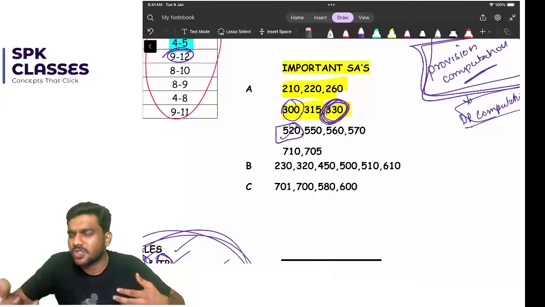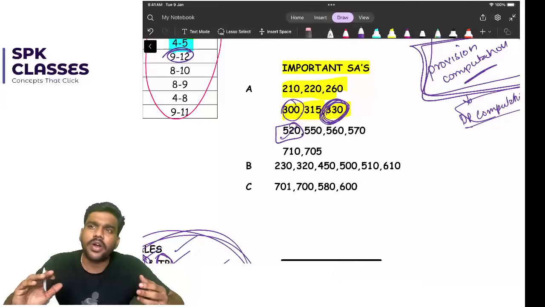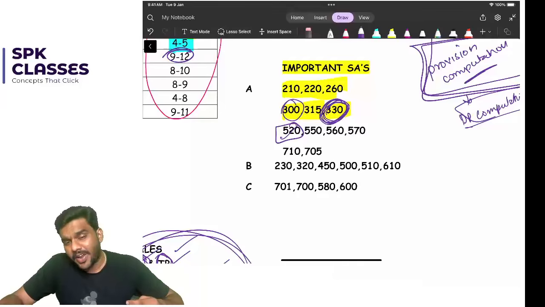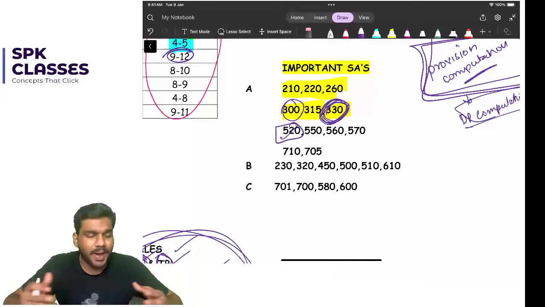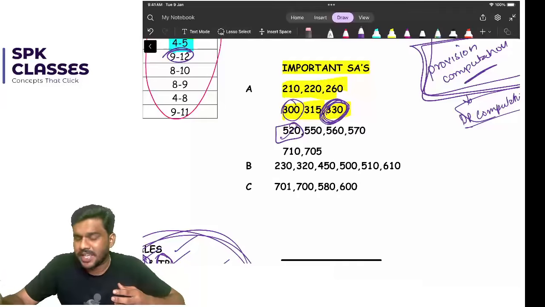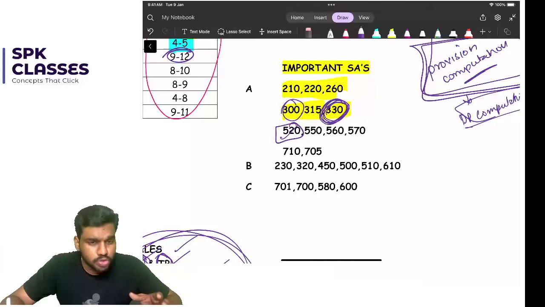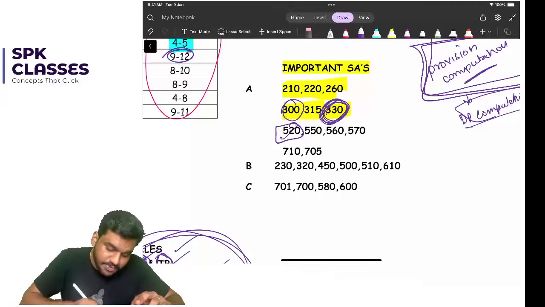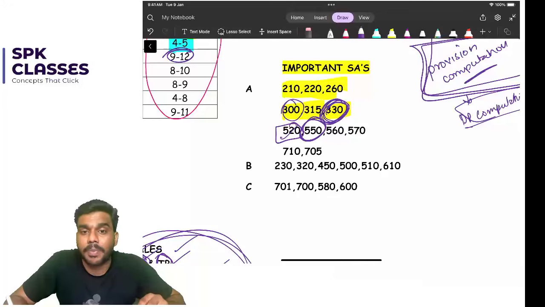What are the different types of methods of analytical procedure? Then what if the expectation went wrong? When will the expectation be correct? What is the purpose of analytical procedure? What is the timing of analytical procedure? Planning stage, testing stage, conclusion stage. So few questions are there. Please go through those questions. At least go through all the questions in the question bank. That is enough. Okay, then SA 550 is an important topic, related parties.